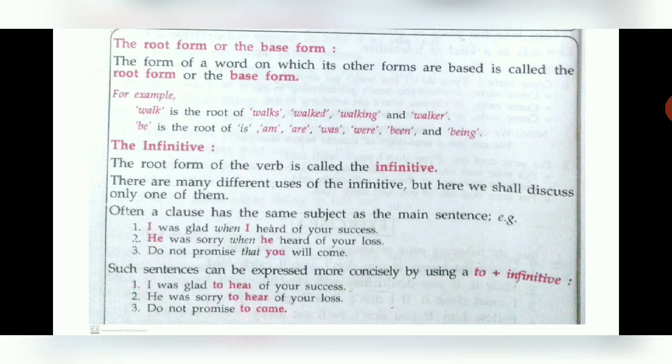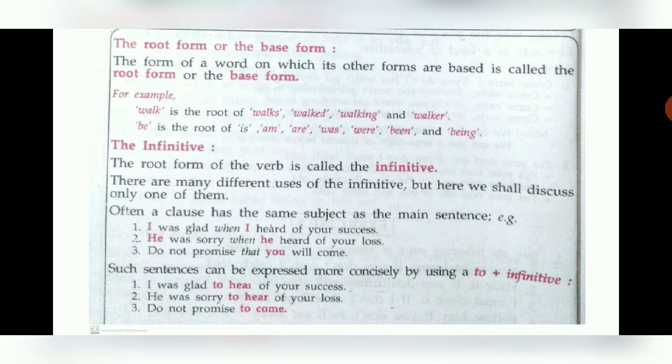Next word is be. Be is the root of is, am, are, was, were, being and been. So in that same way, like drink. Drink is the root word and other words are drank, drinks, drunk. Play. Play is the root word and the other words are plays, played, playing. All these are other forms of that base or the root word.